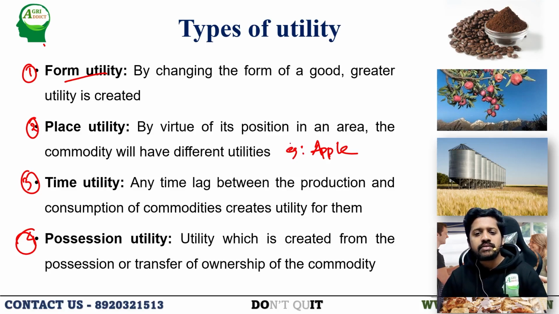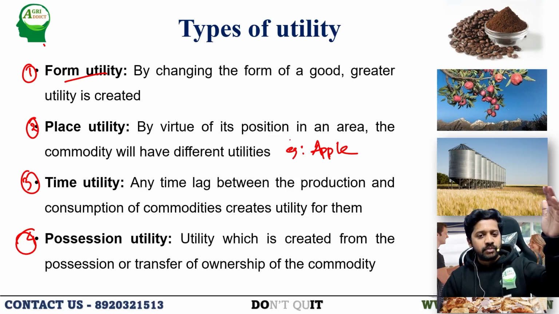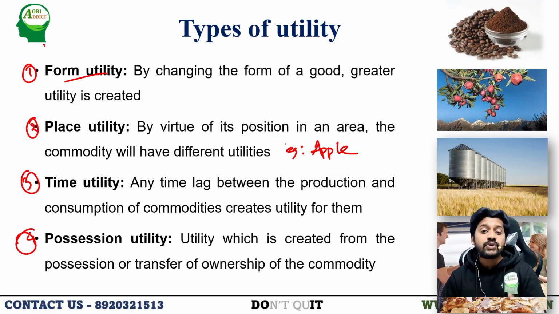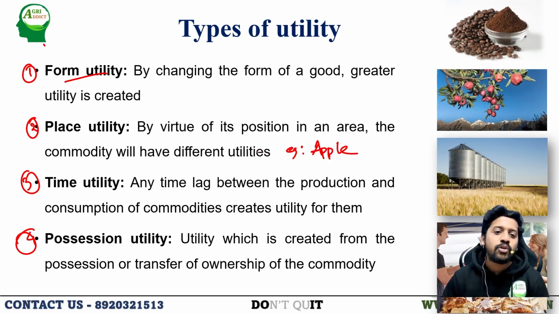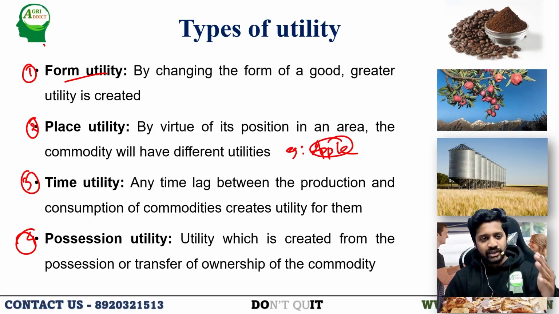So after production these are transported from the northern part of India to the southern part of India, where its availability is so less, so the utility of the apples will be really high in the southern area compared to the northern area. Thus apple is getting higher utility in the southern area, and that utility can be considered as the place utility.